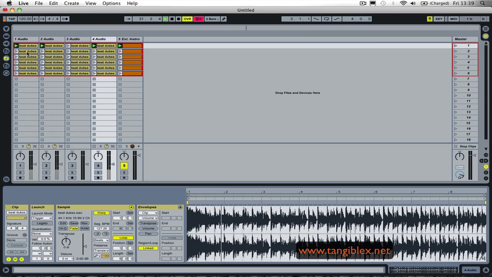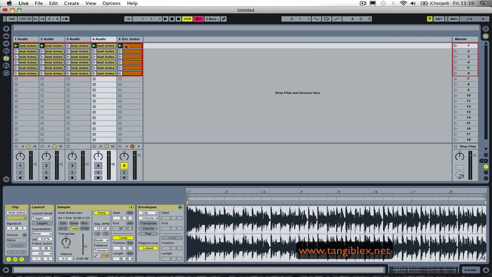So here I can make a complex scene triggering with this technique, and it can be very useful when we want to trigger only, for example, the drum section or things like that.